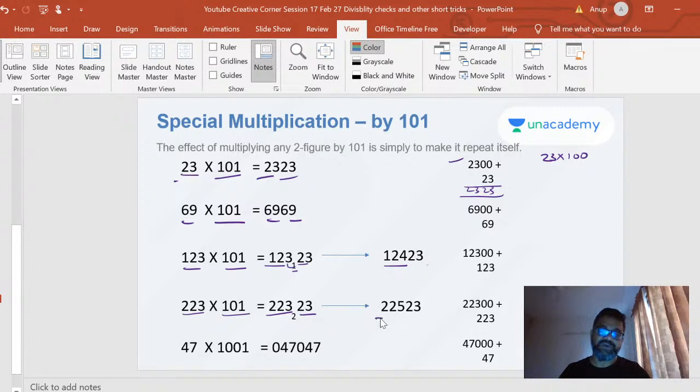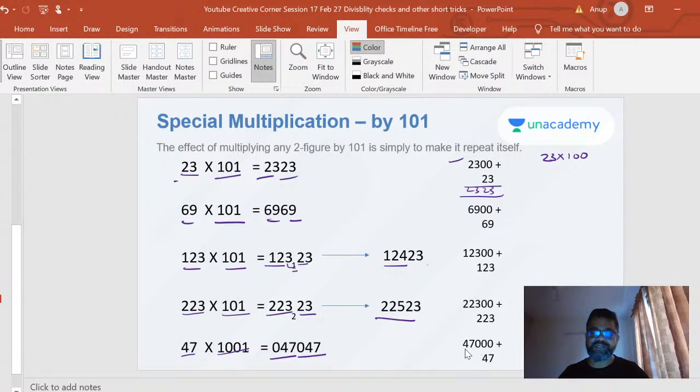So 223 into 101 is 22523. Now suppose you get another one where it says 047 into 101. There are three digits here, so you're allowed three digits, that's okay. 047, that's all. That's how you write it, right? If there are two digits, you're allowed only two digits, and that one will go into the carry. If it's a thousands place, you're allowed three digits.